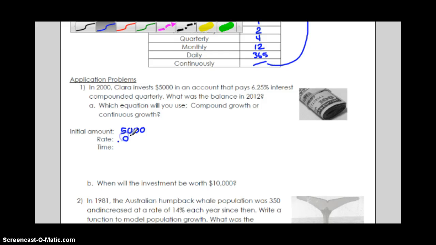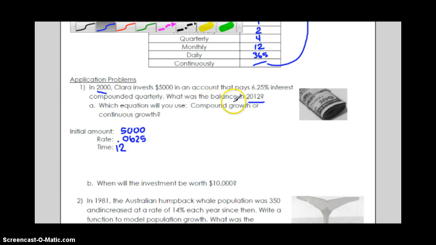So 0.0625. So divide it by 100, or move that decimal place 2 places to the left. Time. So for this one, we're going to think about, well, we're going from 2000 to 2012. So that difference is a difference of 12 years.